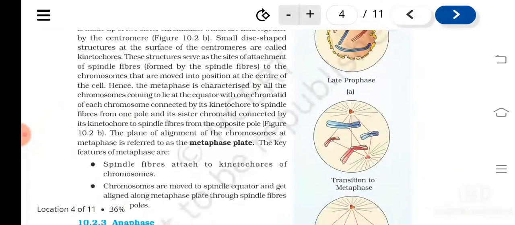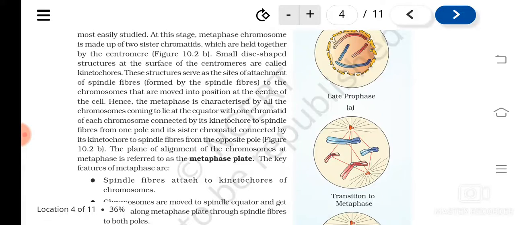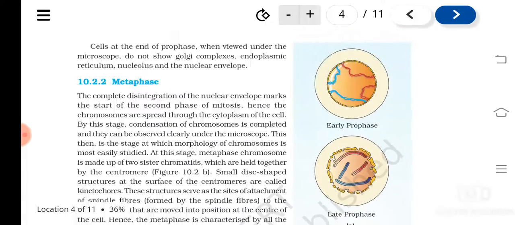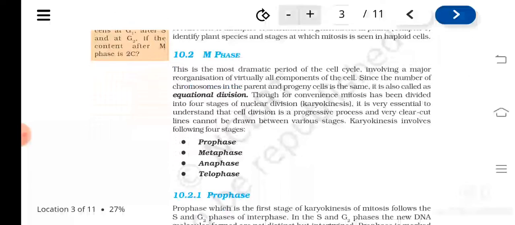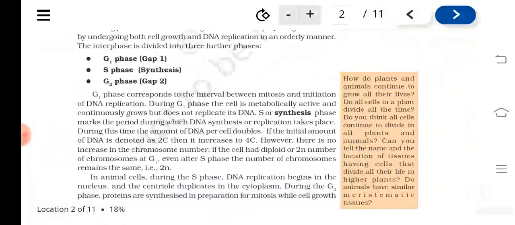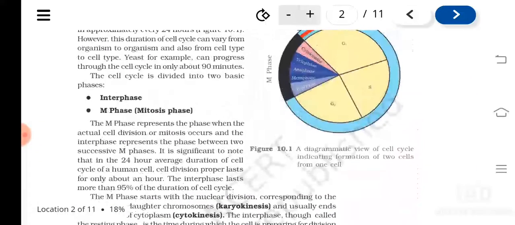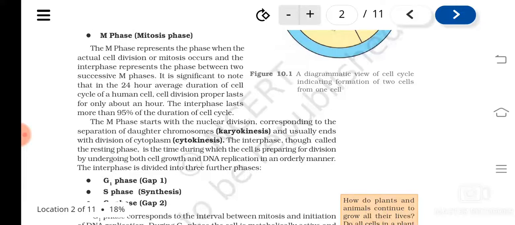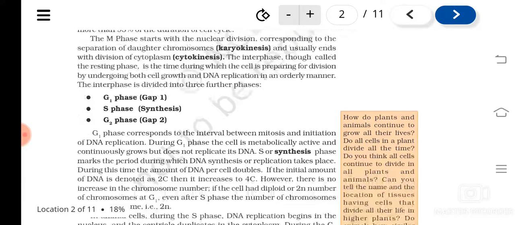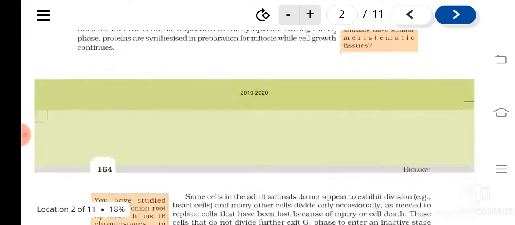We learned that mitosis is also known as equational division. Okay, and then I told you it takes place through different phases, like what? Interphase and M phase. Understood? Interphase is also known as the resting phase, and it is divided into three different phases: G1 phase, S phase, and G2 phase. Okay, we have seen all this.